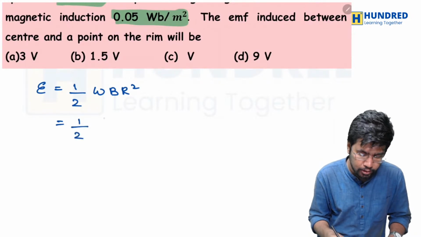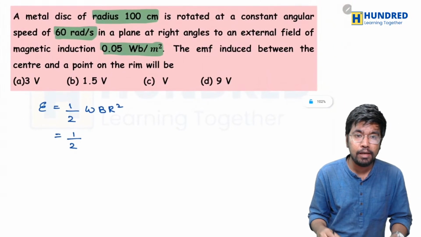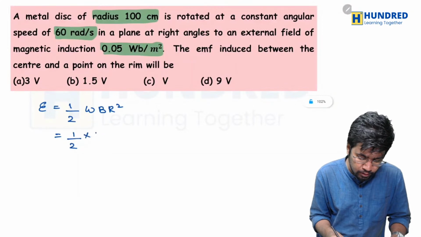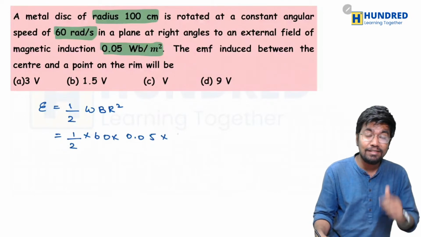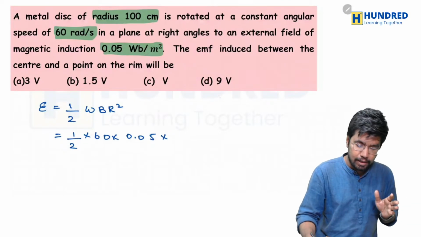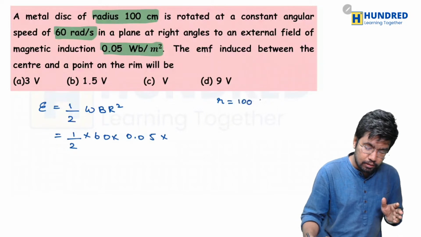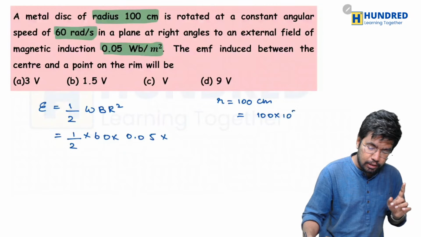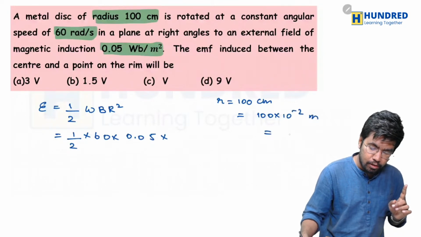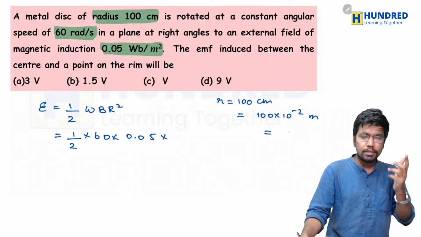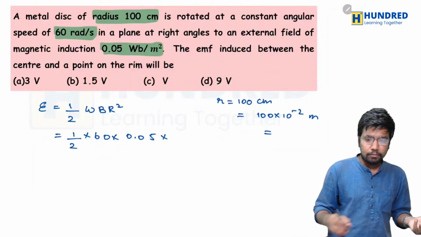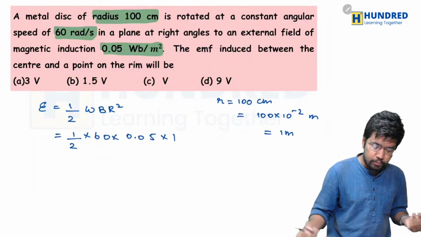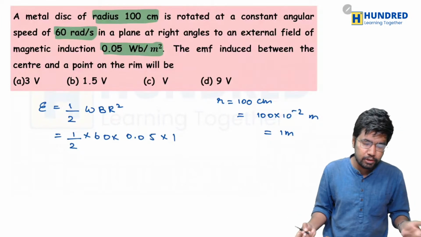So 1 by 2, the value of omega, that is the angular speed. What have they given? Well, it is 60, into what is the magnetic field? It is 0.05, into what is the radius? It is 100 centimeter, right? If it is 100 centimeter, then when you convert it into meter, it will be 100 into 10 power minus 2 meter, or you can just write it as like 1 meter, right? So you just substitute it as 1. And that's it. Now you just solve it.